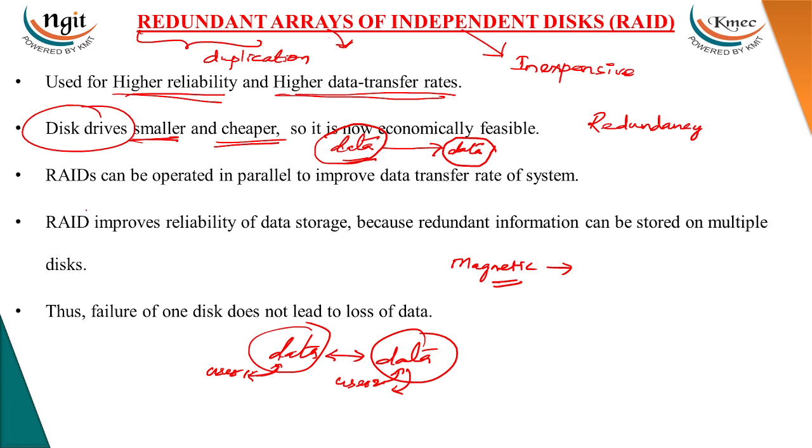The major objectives are reliability and a high data transfer rate, and the data should be available to the user. So availability is also one objective of using RAID. The major concept is that if one disk fails, we cannot lose the entire data. We can recover the data even though a disk has failed.